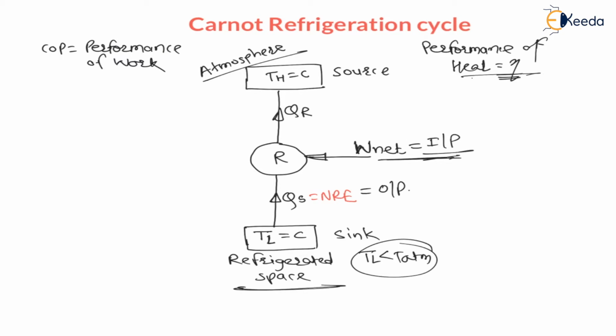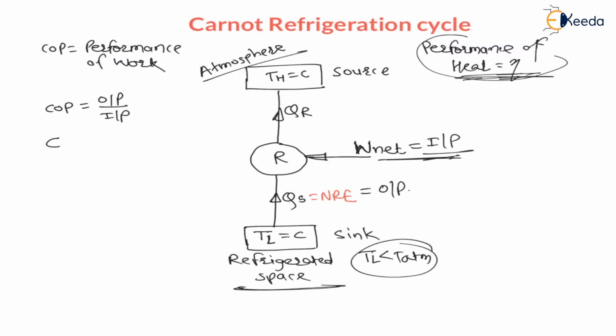Efficiency is for the engine, that is performance of heat, meaning heat is the input, and whenever work is the input it is called coefficient of performance. And whatever the performance may be, it is always output divided by input. Therefore COP is also equal to output divided by input.